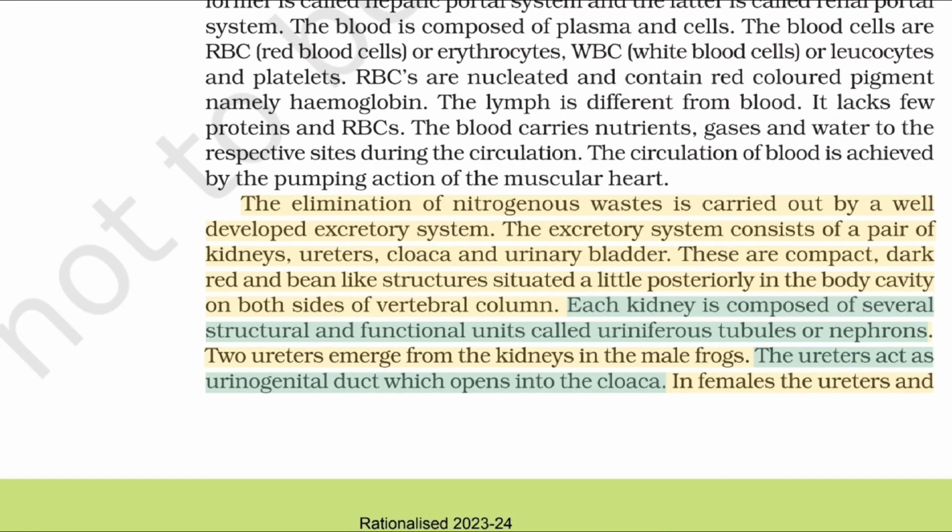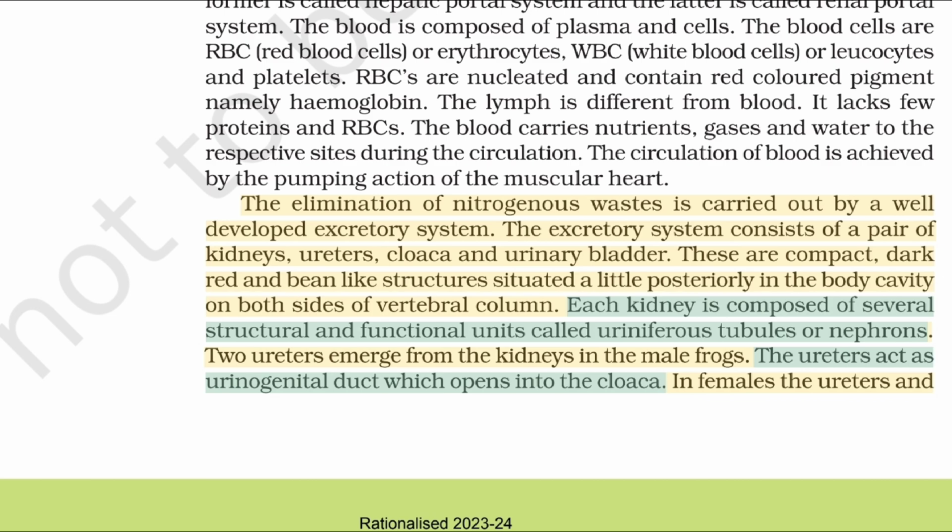The elimination of nitrogenous wastes is carried out by a well-developed excretory system. The excretory system consists of a pair of kidneys, ureters, cloaca and urinary bladder. The kidneys are compact, dark red and bean-like structures situated a little posteriorly in the body cavity on both sides of the vertebral column. Each kidney is composed of several structural and functional units called uriniferous tubules or nephrons.